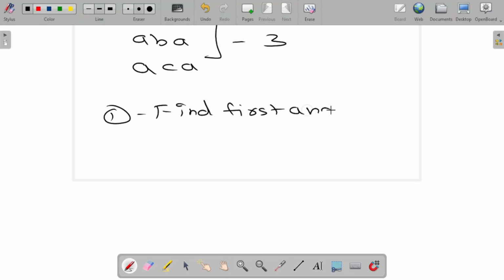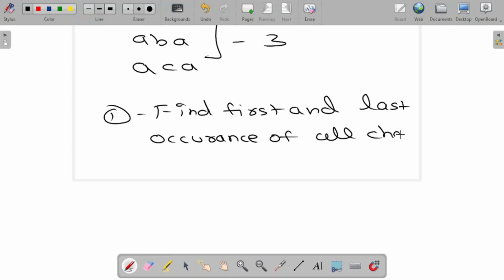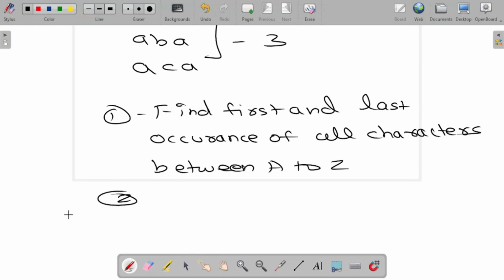first and last occurrence of all characters between A to Z. This is the one thing. So after figuring out the occurrence, we will check that our first occurrence should be less than the last occurrence. If this condition matches, then we will go to the next step.